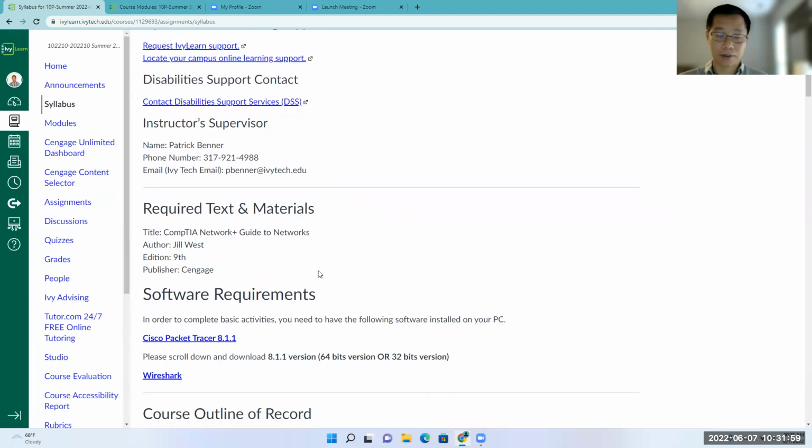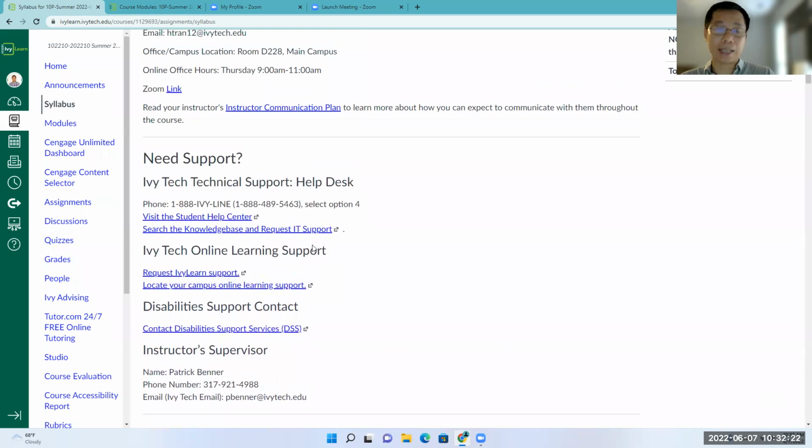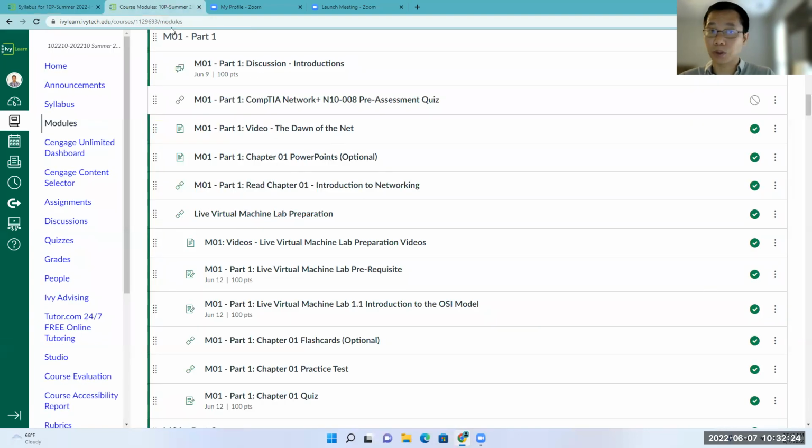For this class, you are required to use the CompTIA Network+ Guide to Networks. You do not have to buy a physical book. You only need to access SendGate here. You have the digital book on SendGate, and there are multiple ways to access it.